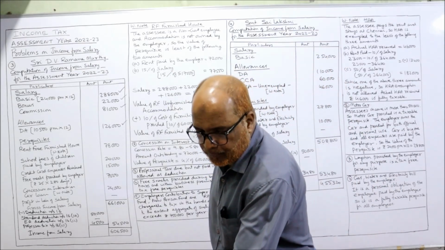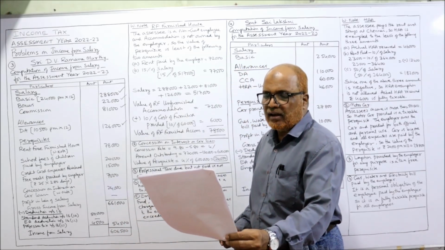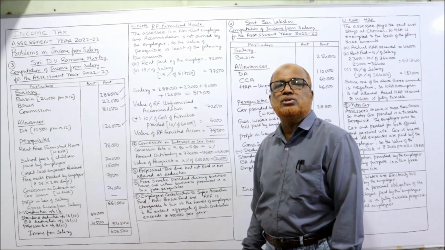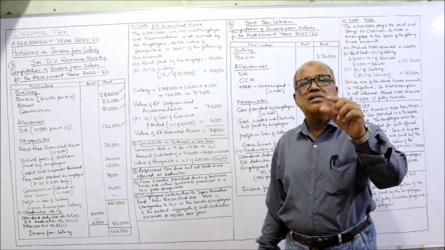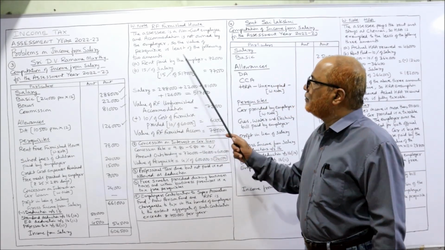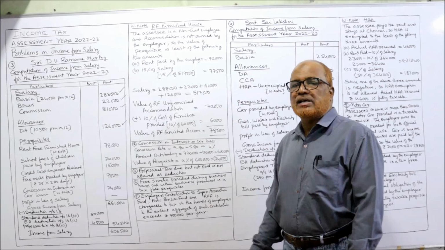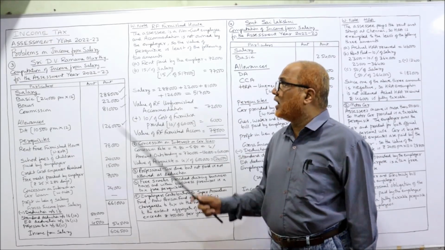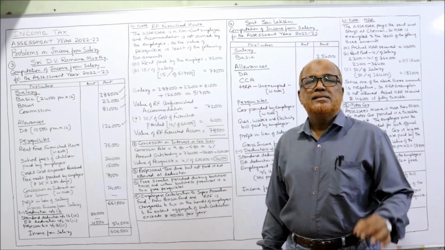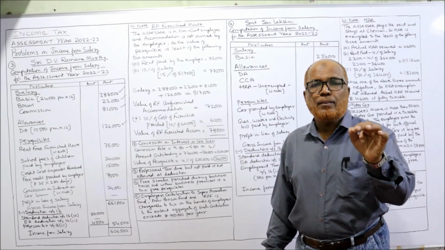It is given in the problem. The lease rent of the unfurnished house is 72,000. This 72,000 is the lease rent paid by the employer. Second, 15% of salary. Now be careful regarding the term salary. Salary does not mean basic pay only.